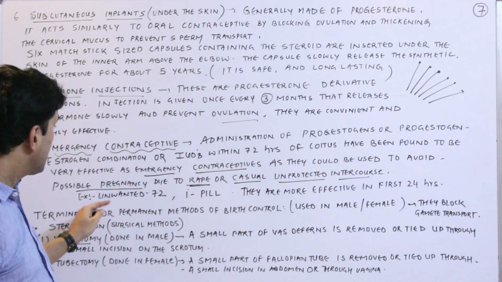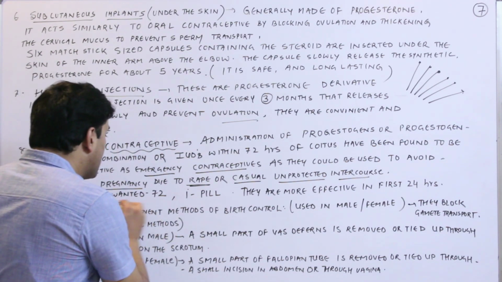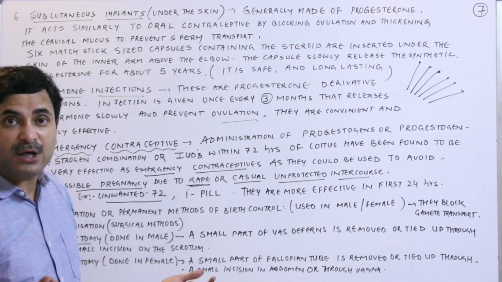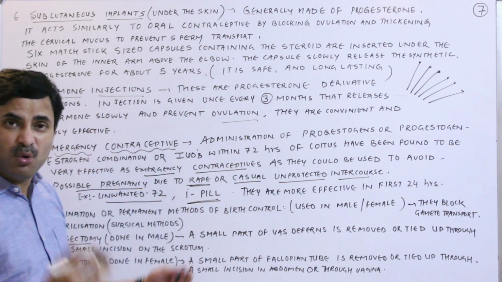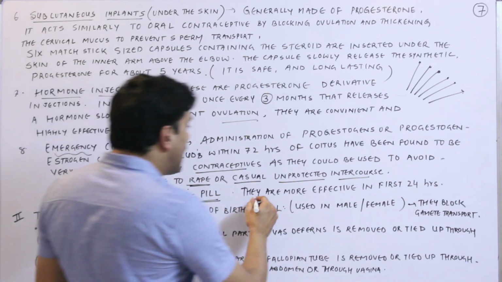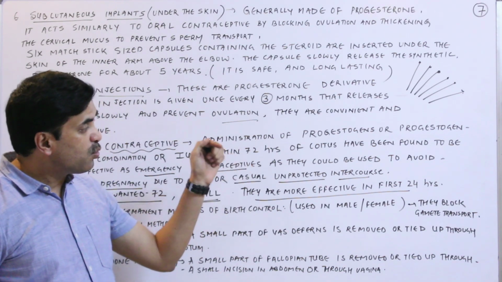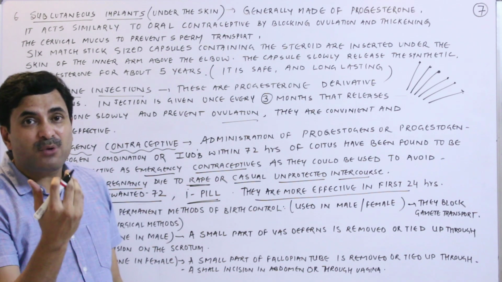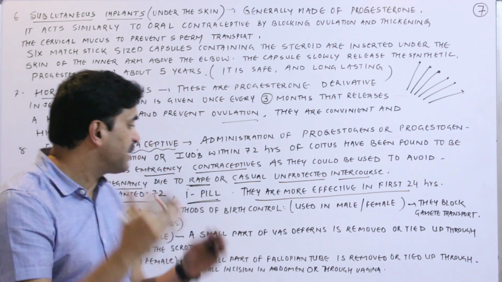The popular emergency contraceptive pills available in the market are Unwanted 72, which is a very famous product of Mankind Pharmacy, iPill, and many more. Say for pill 72 also is available. They are more effective in the first 24 hours. It means if the female takes these emergency pills in the first 24 hours after the coitus, they will definitely work and she can avoid the pregnancy.